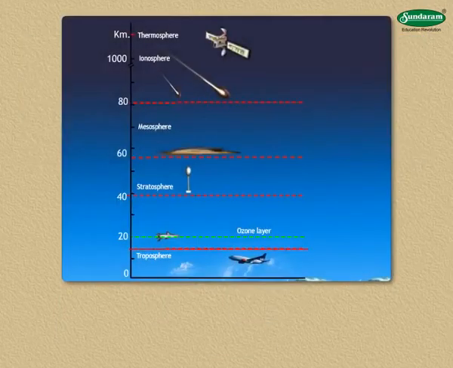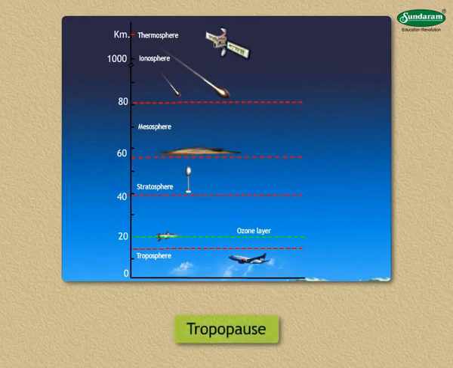In the topmost layer of the troposphere, temperature does not change according to height. It remains constant. This layer is known as the tropopause. The tropopause is about 3 kilometers in thickness.